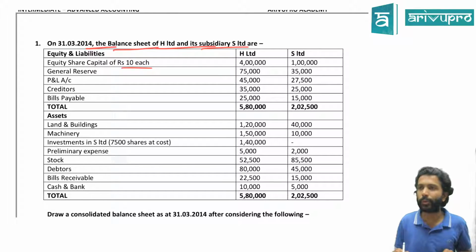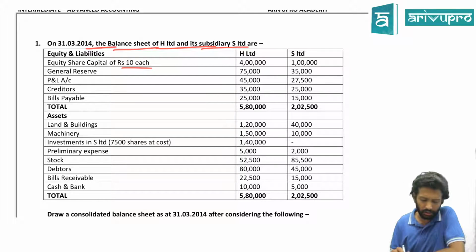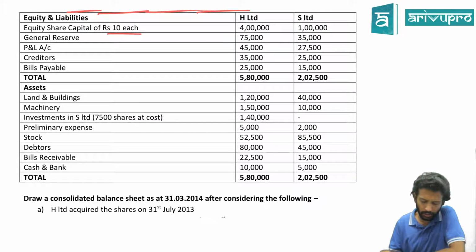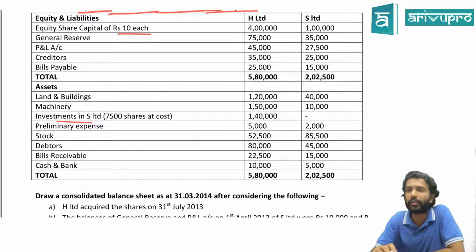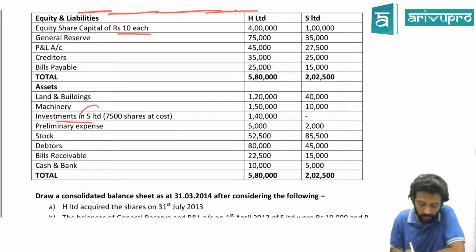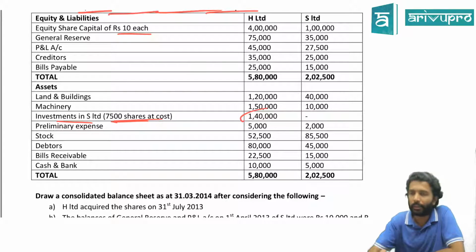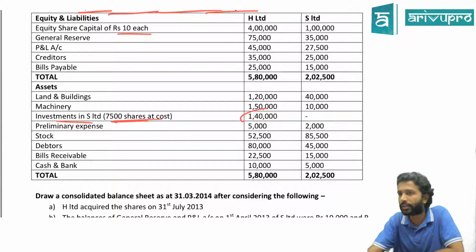Share capital face value is 10 each. For both companies the share capital is given as 4 lakh and 1 lakh. Then they've given general reserve, P&L, creditors, bills payable, that is okay. On the asset side, come back to the word investment. What is the name of the investment? Investment in S Limited. In whose books are you able to see that? In H Limited's column. So that means H Limited has purchased shares in S Limited. How many shares have they purchased? They've given in brackets 7,500 at cost. The total cost they paid for those 7,500 shares is 1,40,000. True so far? Is it okay, guys?